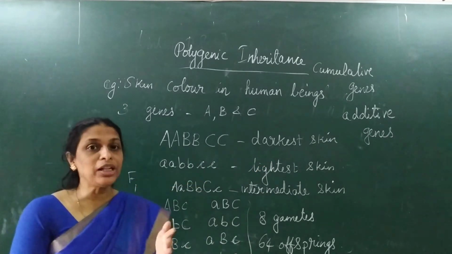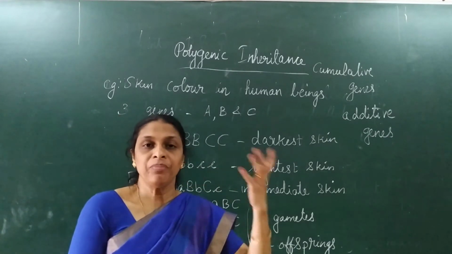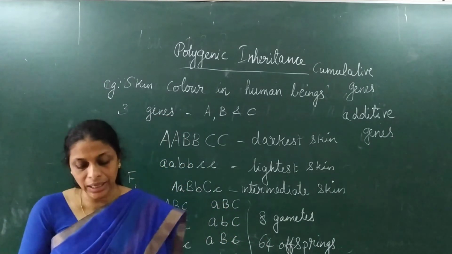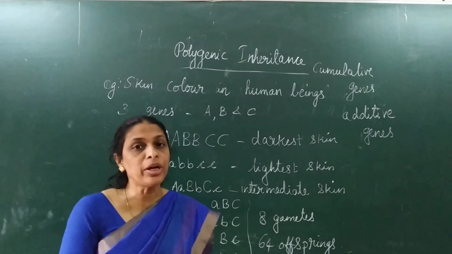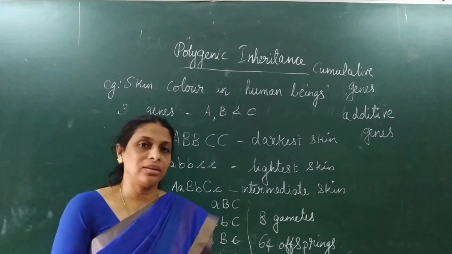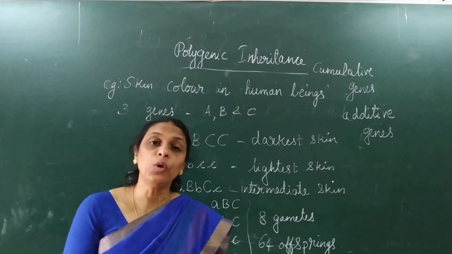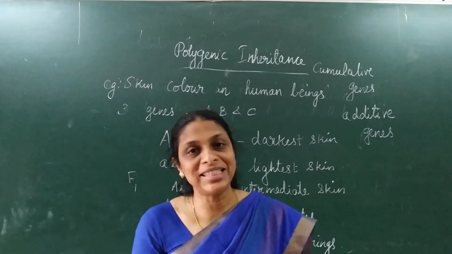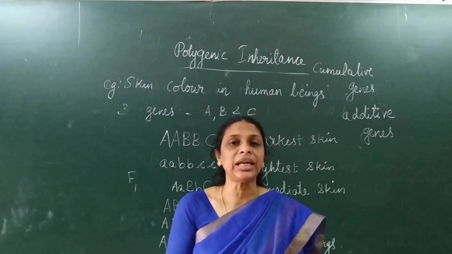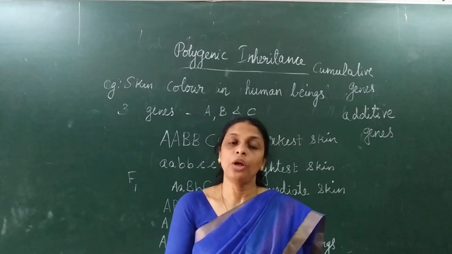So it depends on the dosage of the genes, the dosage of the dominant allele. If the number of dominant alleles is more, then the skin color will be dark. Hope it's clear. So I hope you understood what polygenic inheritance is. Okay, so you should know polygenic inheritance is exactly opposite of pleiotropy.